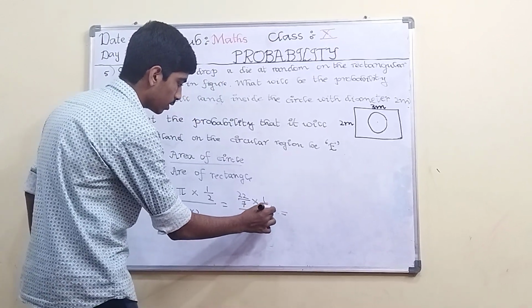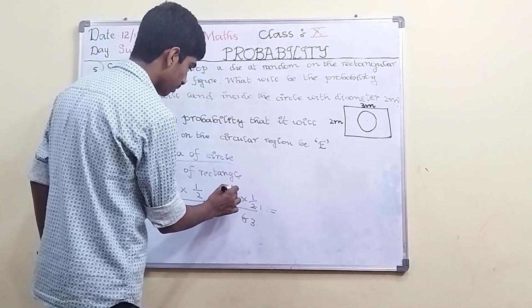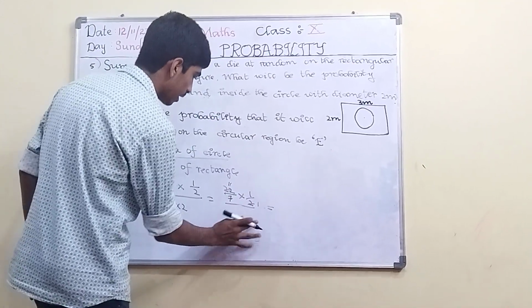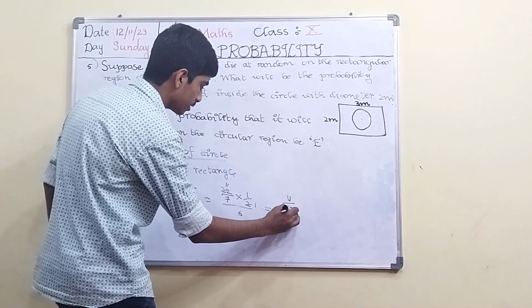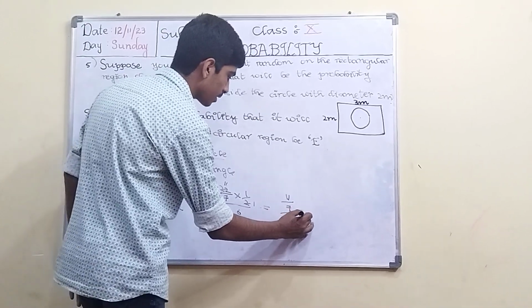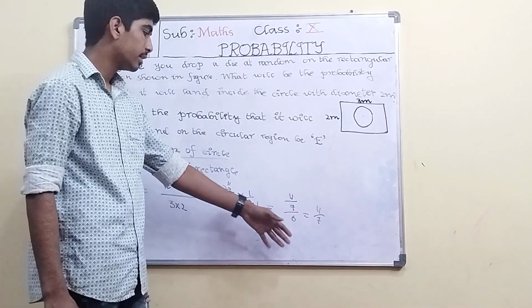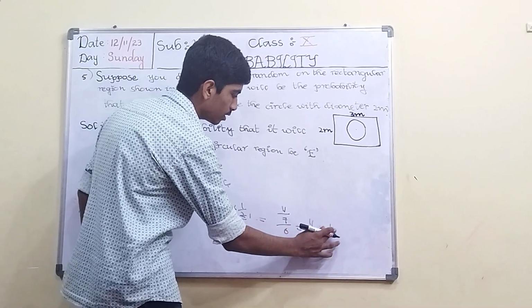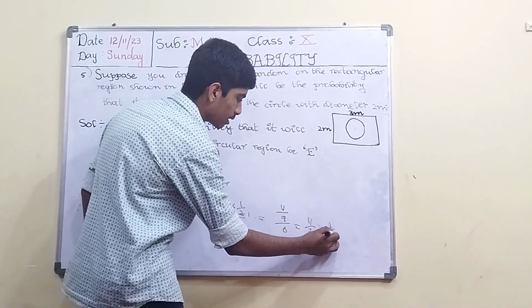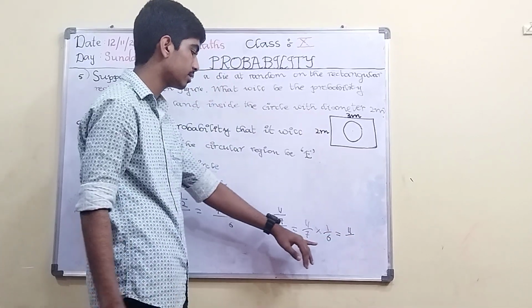Cancel it. 2 ones are 2, 2 elevens are 22. Write 6 as it is. 11 ones are 11 by 7 by 6. Here 6 is in division, take it upside, so it will be multiplication. 11 by 7 into 1 by 6. 11 ones are 11 by 6 into 7. 6 into 7 is 42.